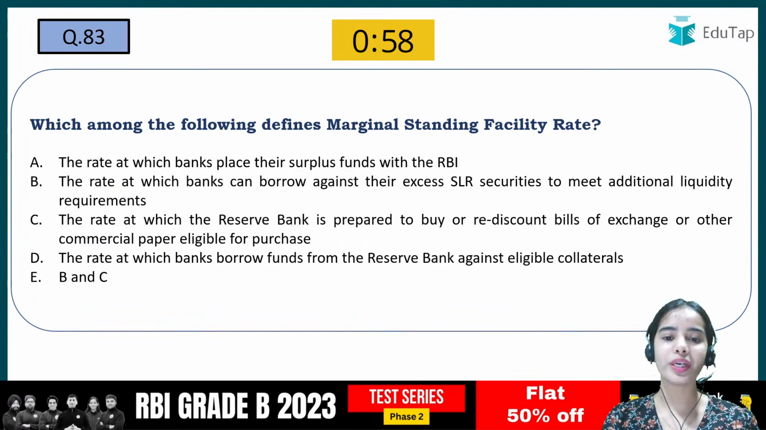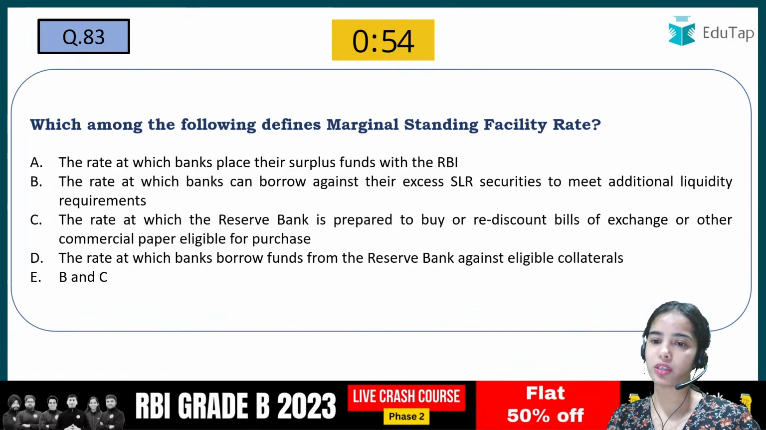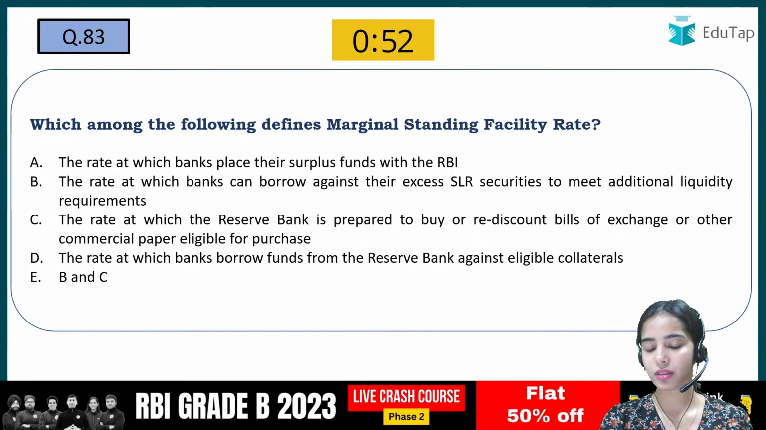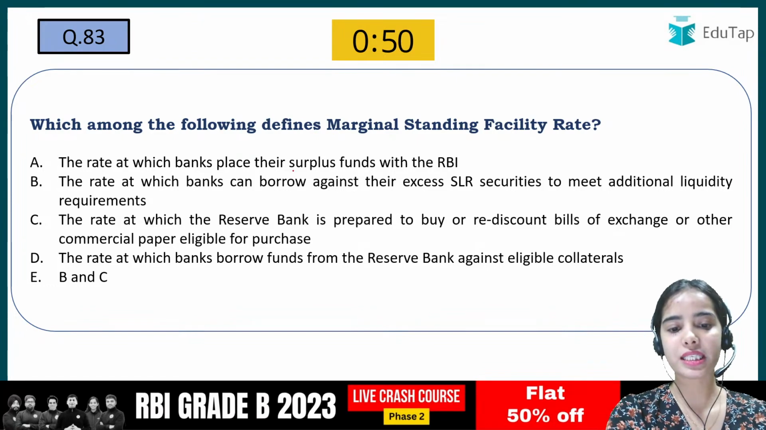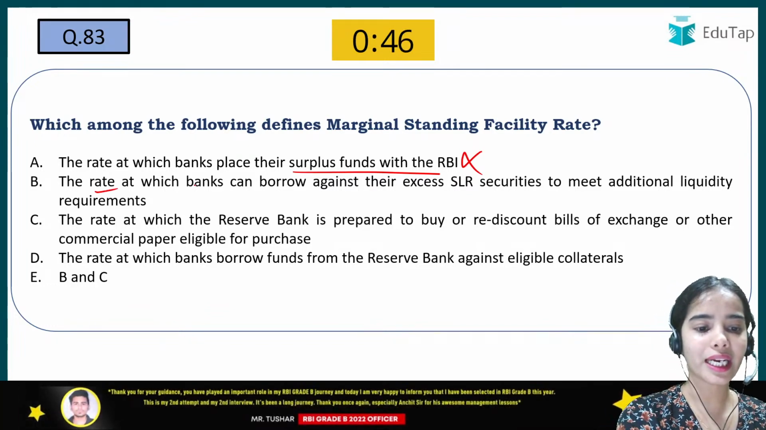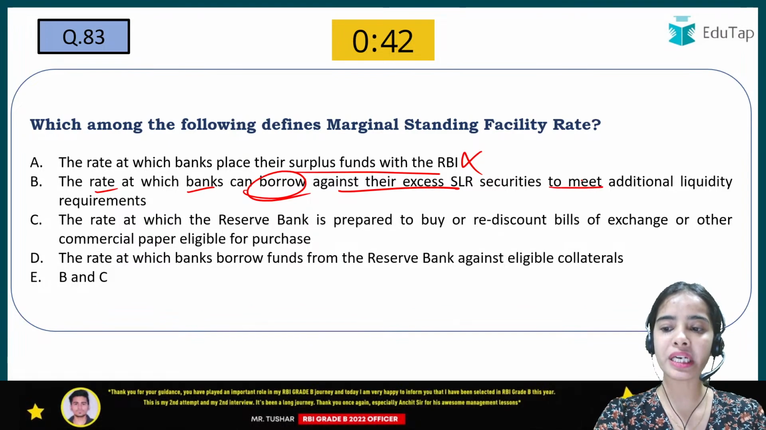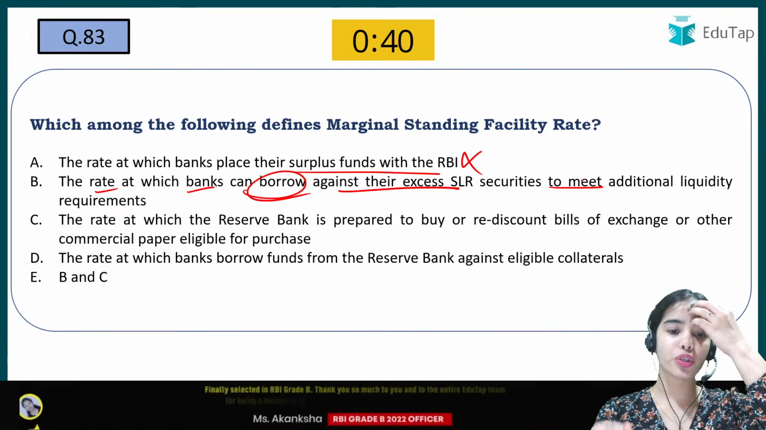Which among the following defines the marginal standing facility rate? So you have this question. Now try to give the right answer of this question. The rate at which banks place their surplus fund with the RBI? No. We are not talking about the deposit. The rate at which banks can borrow against their excess SLR securities to meet additional liquidity requirement. So yes, that is correct.